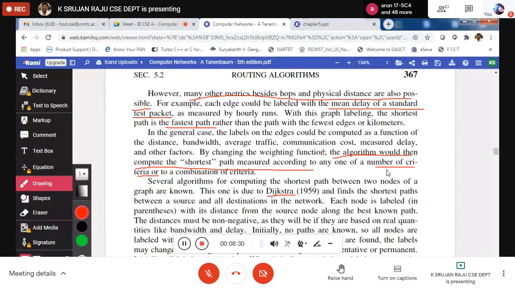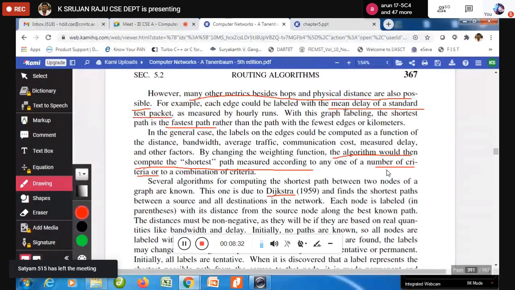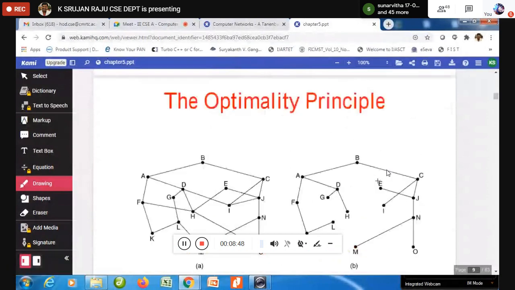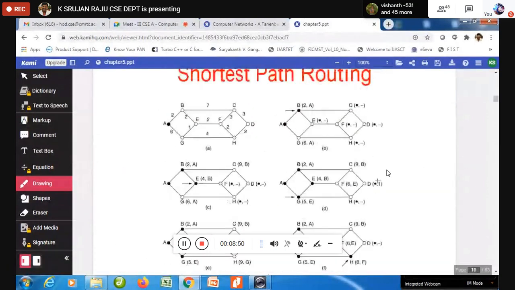So there are a number of parameters. Out of that, we are going to take some criteria like the weighting function or distance, and based on that we are going to do this. So how can we do this? Let us have an example. Now this is a node. How to compute the shortest path routing from A to D? What is our problem? How can we compute the shortest path from A to D?